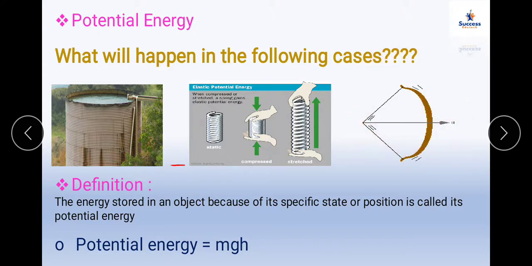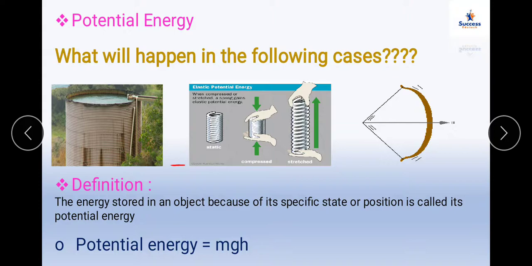The bow is stretched, that means before setting the arrow in motion you have stored some energy in it. So all these words, the stretched bow, the water kept at height, the compressed spring, are the terms which say that the potential energy is stored in it. Some energy is stored in it before setting the object into motion.